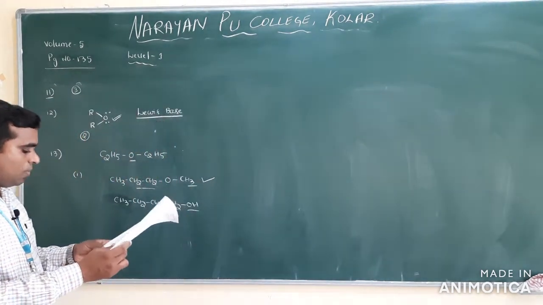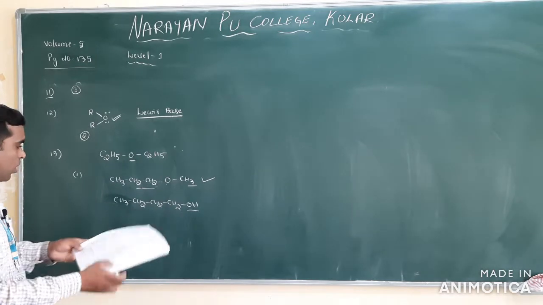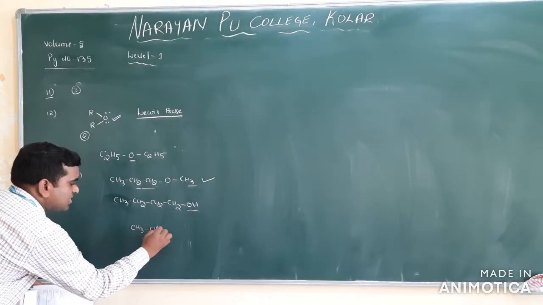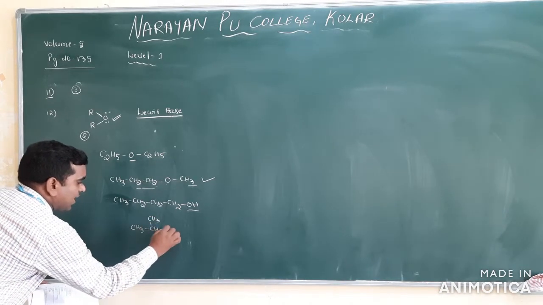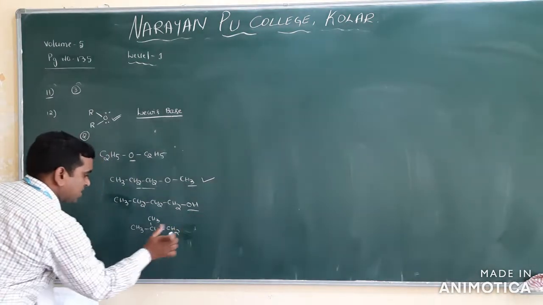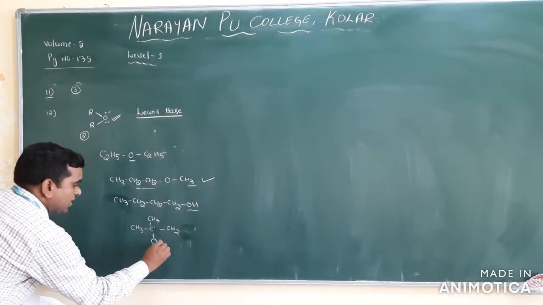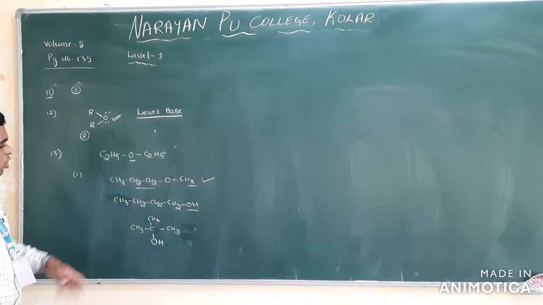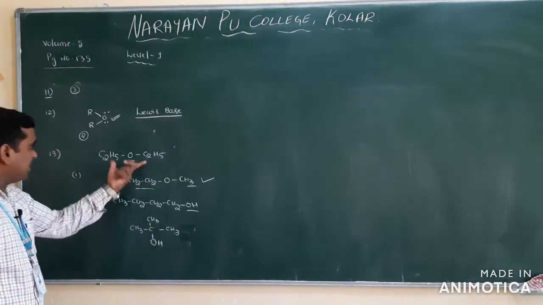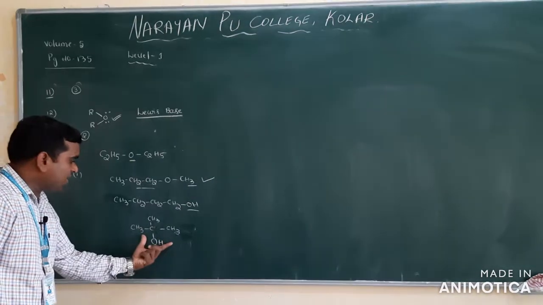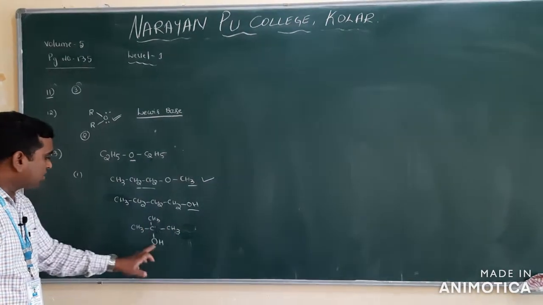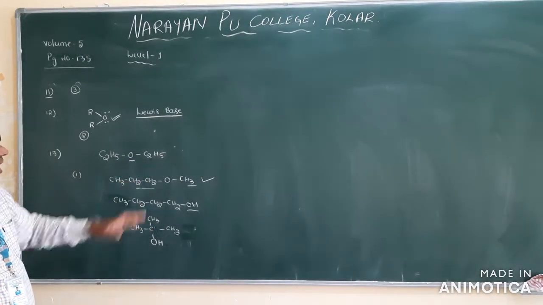Next one, 2-methylpropan-2-ol. Propane, and here 2-methyl, and 2-ol means here OH, and this is CH3. This is also having 4 carbon atoms and OH. Alcohols and ethers are functional isomers. Here 4 carbons, here also 4 carbons, and hydrogens 10, here also 10.